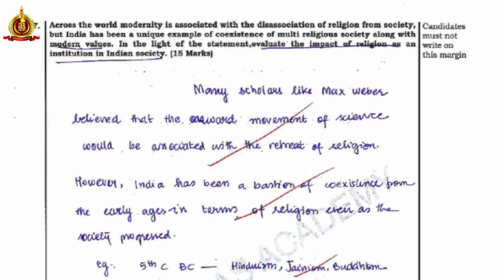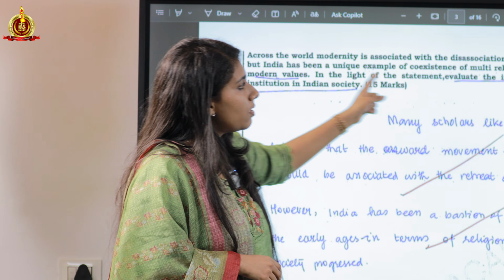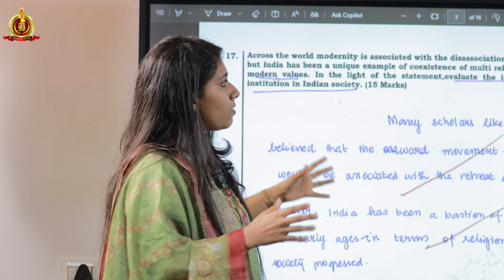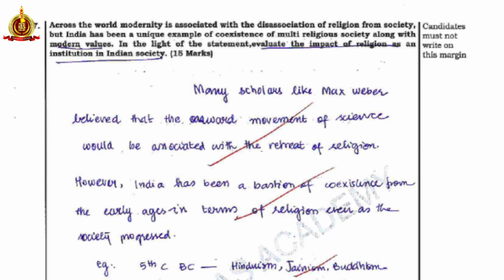In the light of the statement, evaluate the impact of religion as an institution in the Indian society. So here there are some 3 or 4 parts. You have to address the rhetorical statement: why is modernity associated with disassociation of religion from society, and how India is an example of coexistence of various religions.